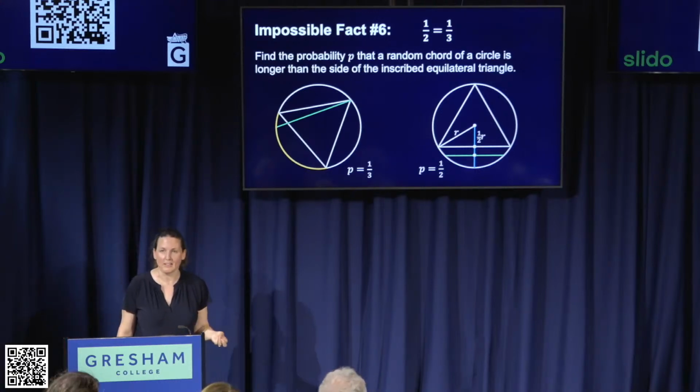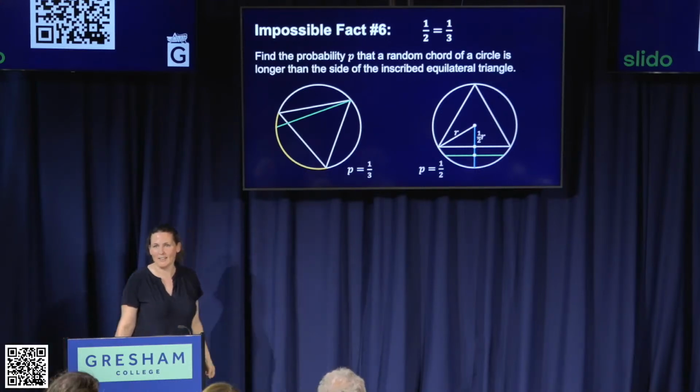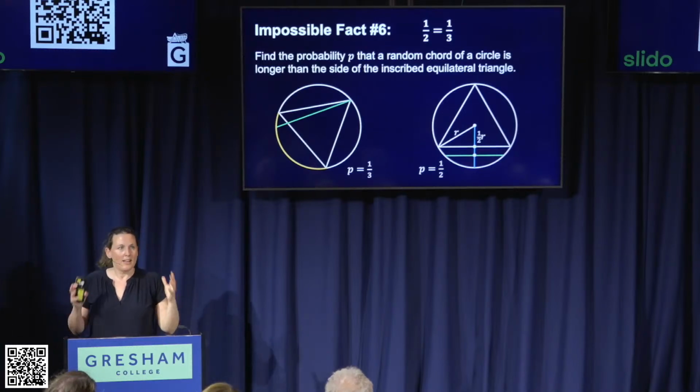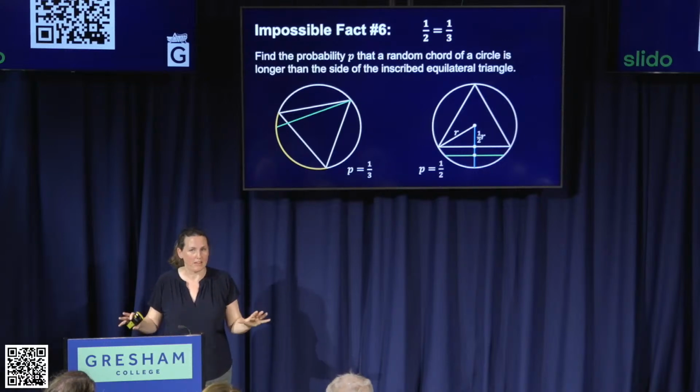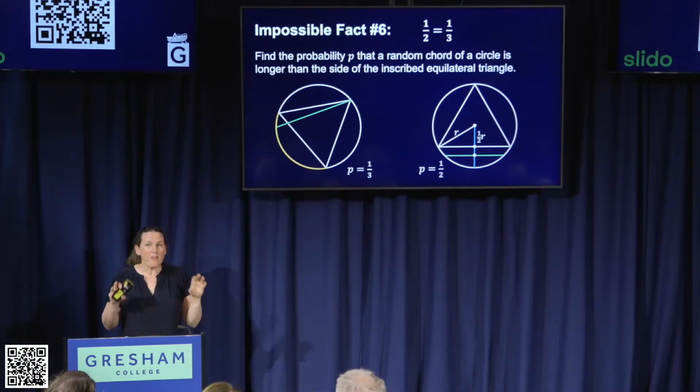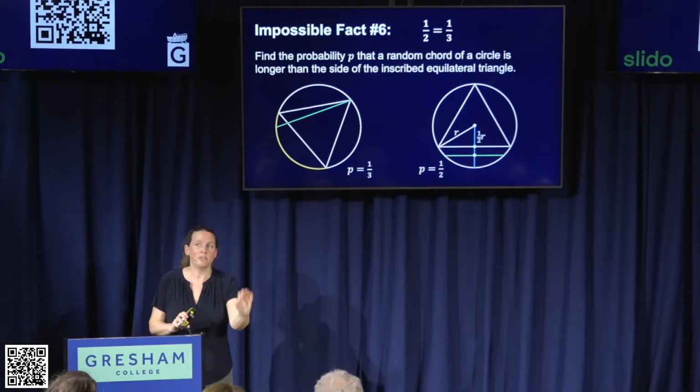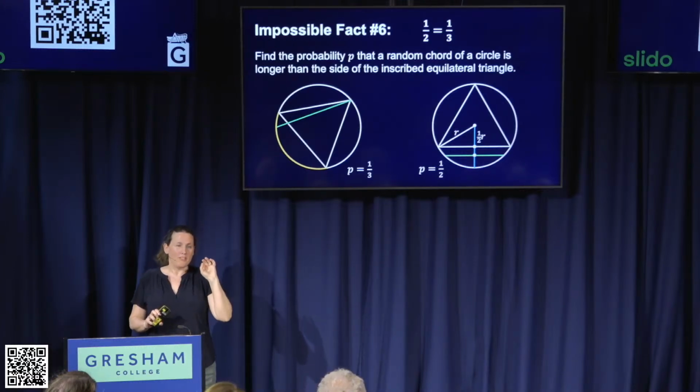The problem here is that we haven't defined the problem correctly. And this is a real issue in probability. If you've got an infinite amount of things to choose from and you're trying to select randomly, you have to be very, very careful because the way you are making your choices often will affect the answer.